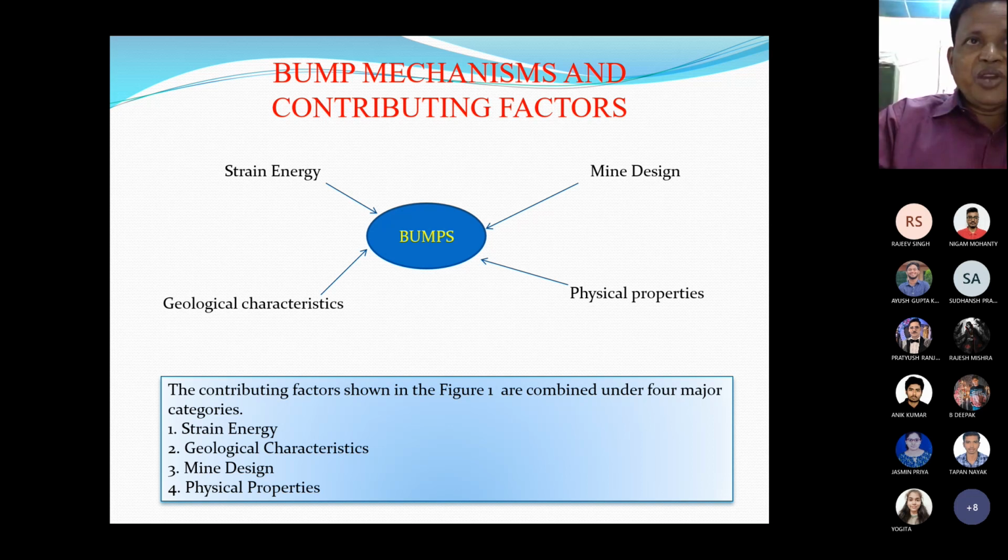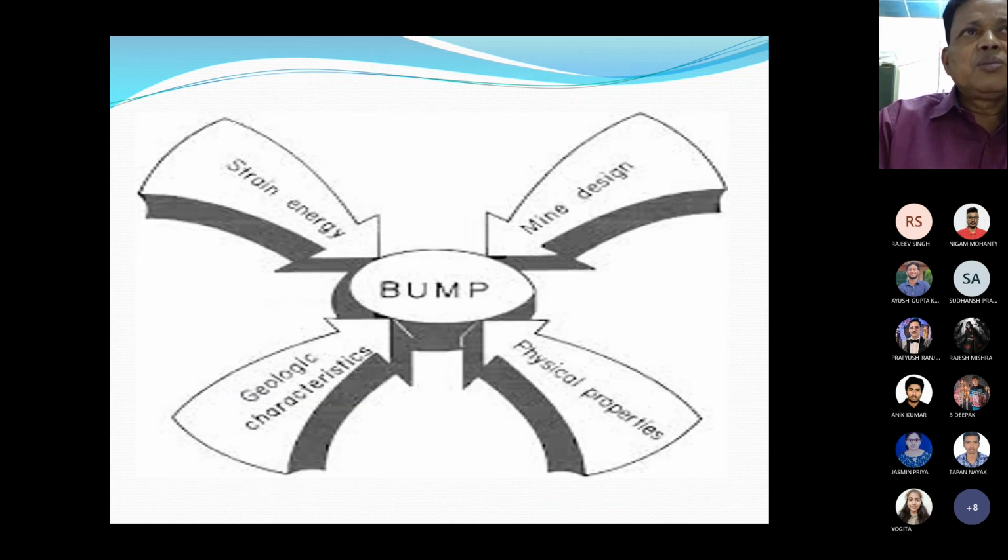The contributing factors shown in the figure are combined under four major categories. They are the strain energy, geological characteristics, mine design, and physical properties. So bump: strain energy, mine design, physical properties, geological characteristics.